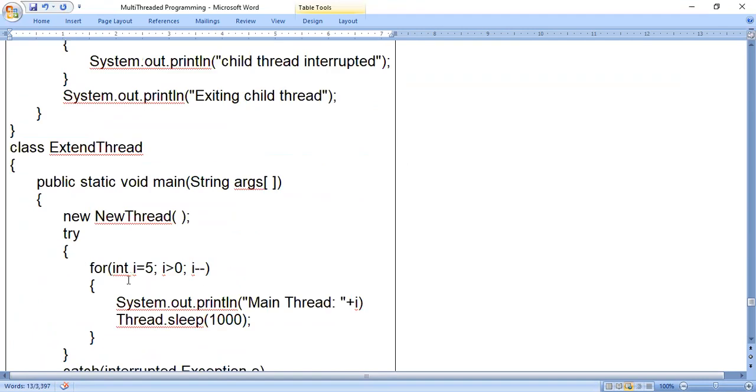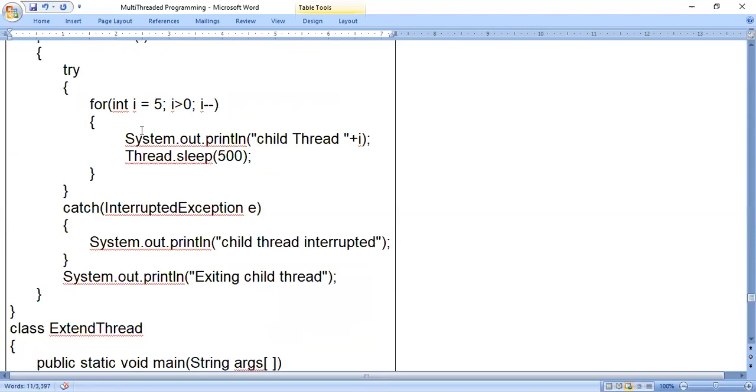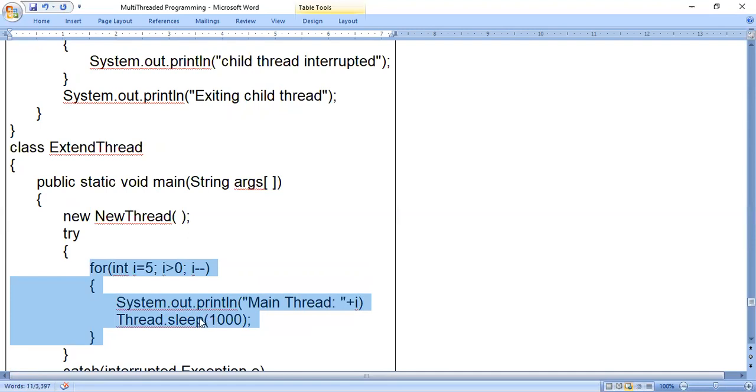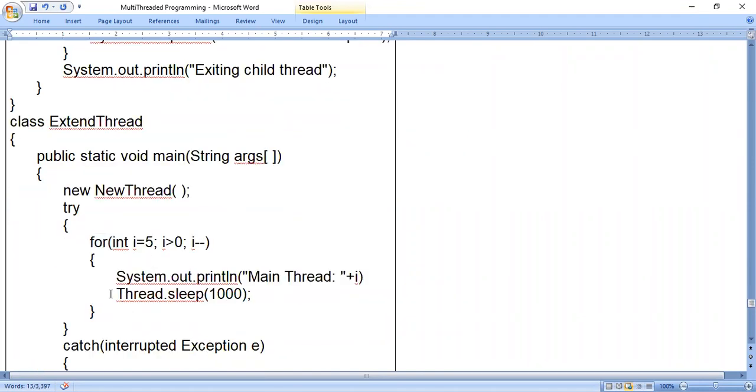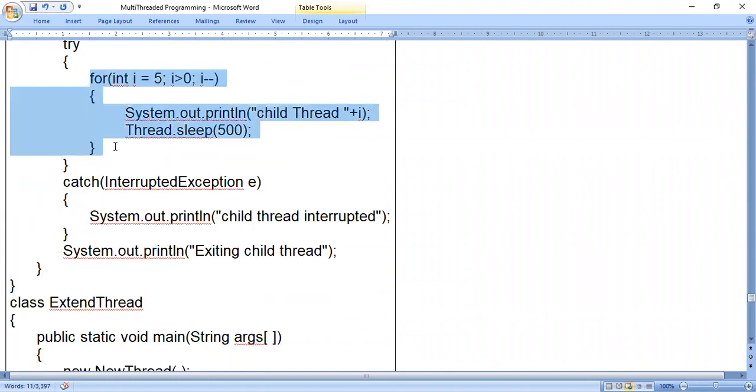Now what happens? These two for loops execute simultaneously. That means program control will be in these two for loops simultaneously. Say if one time this for loop is executed, the second time this for loop may execute two times. Then again it will come to this for loop, execute one time, and again go to the other for loop, where it will execute two times. Same as in the previous case.